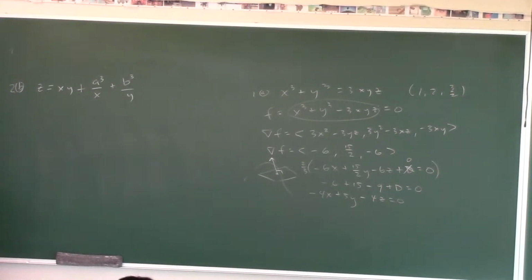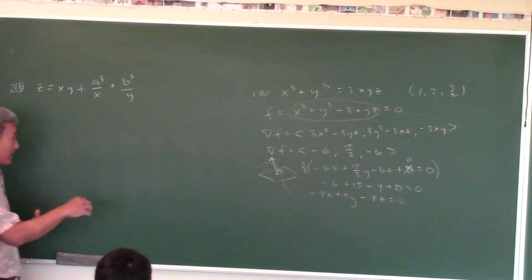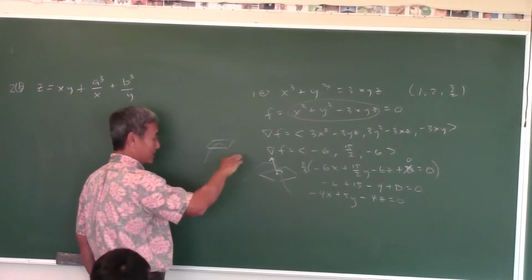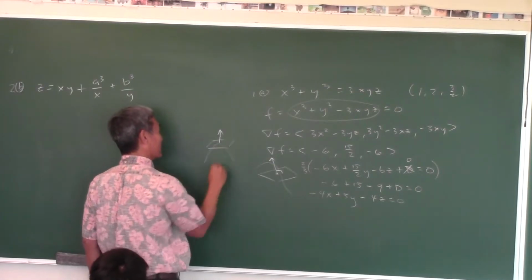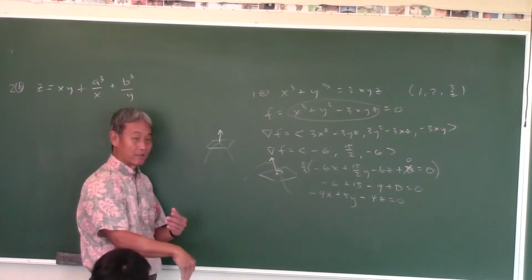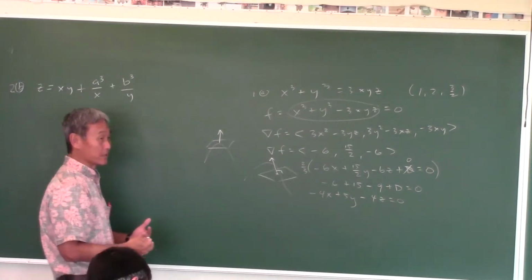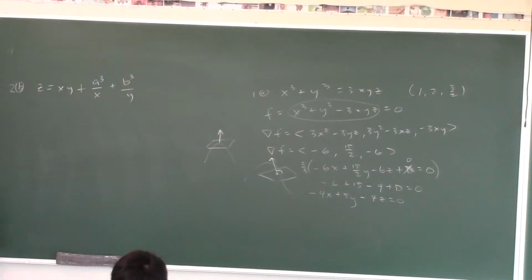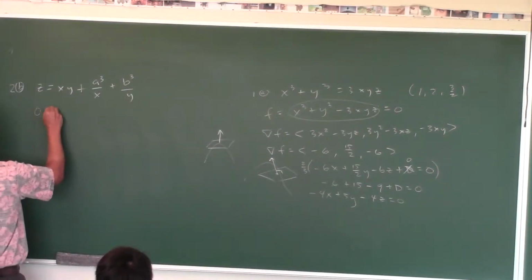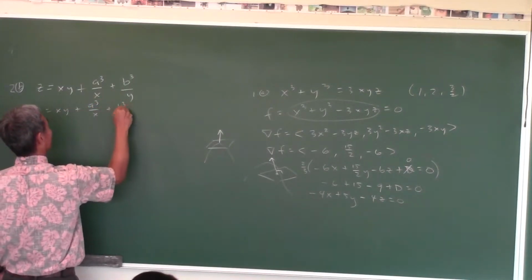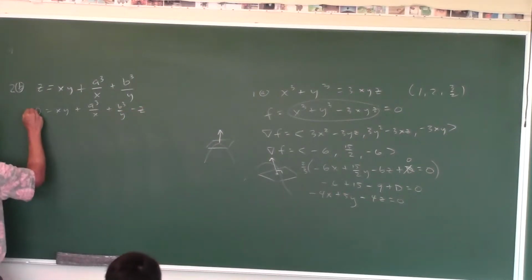Now, if we want to find where the tangent plane is horizontal, if you have a three-dimensional surface, then we need a vector that points straight up or straight down, in the positive z or the negative z direction, which means the x and the y components of the gradient have to be 0. Is it necessary to make one side 0 in this problem? No, you don't need to, but you can. You're not going to look at the z component anyway. Okay, so here's f.